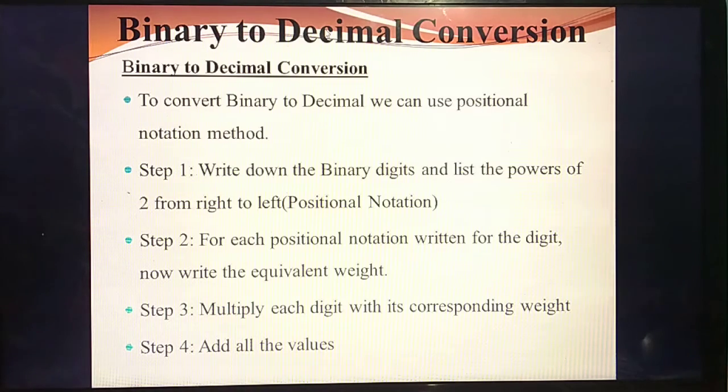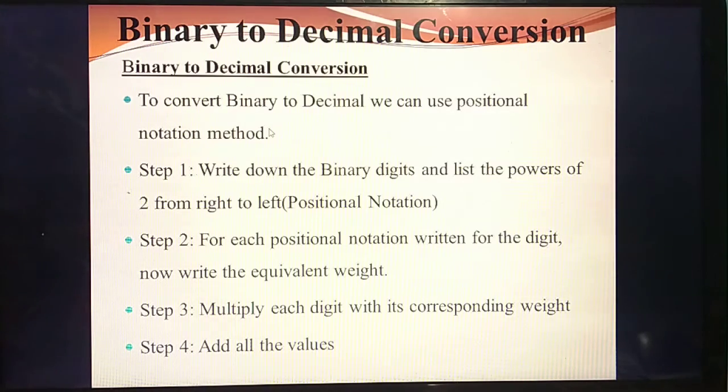Okay, listen. We are going to convert a binary number into a decimal number. The name itself says binary, so the given number is a binary number, and you are going to convert that binary number into a decimal number. For binary to decimal conversion, you use the positional notation method. This is an important 1 mark question. While I'm teaching, I will say this is an important 1 mark, 2 mark, or 3 mark question. At that time itself, please note that line as important in your books.